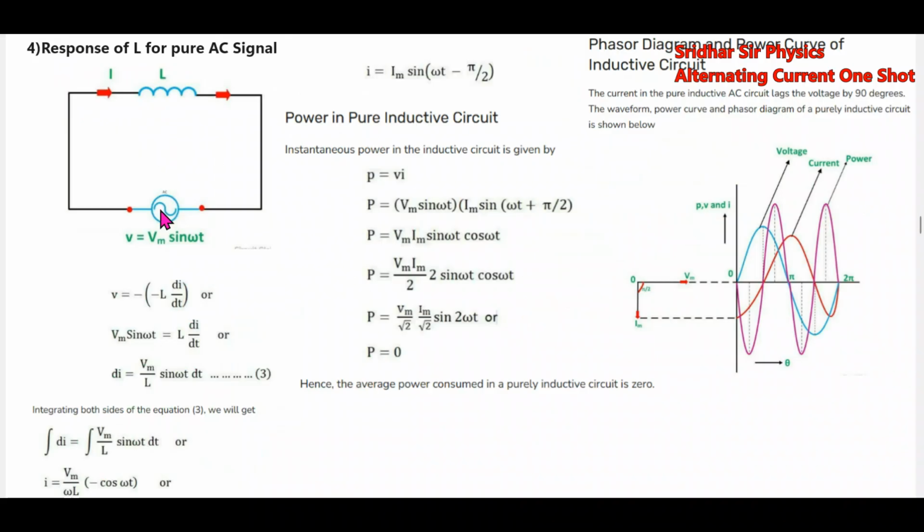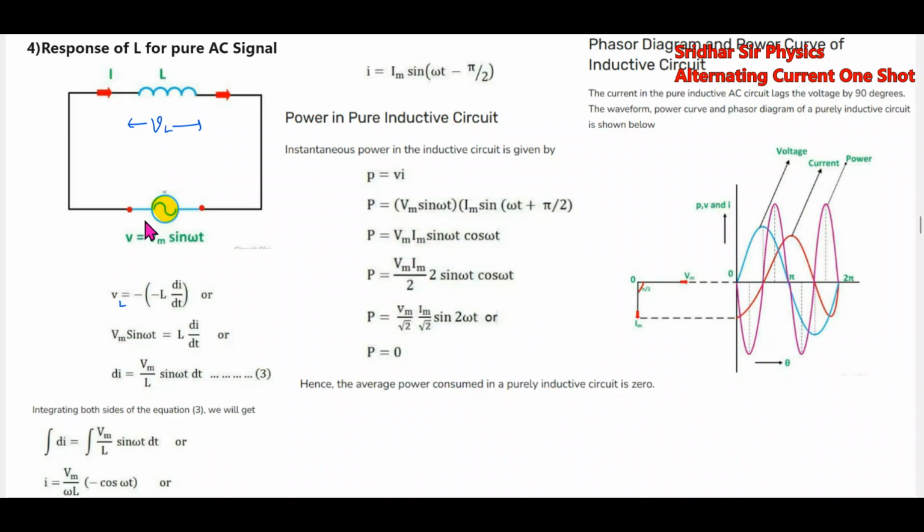Now we are connecting the AC source across a pure inductor. This is the AC source. We are connecting it across the inductor. Then the current will flow. Now the current I will flow, and there will be a drop across the inductor. So we know the drop across the inductor VL should be equal to minus L di by dt.